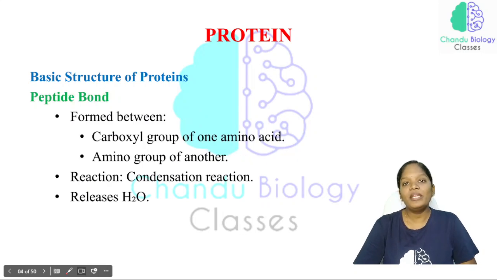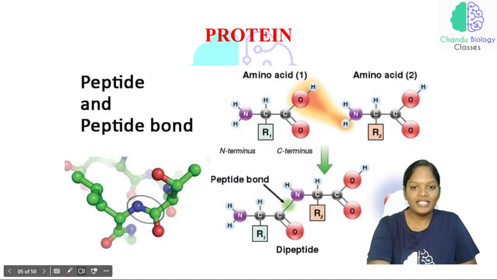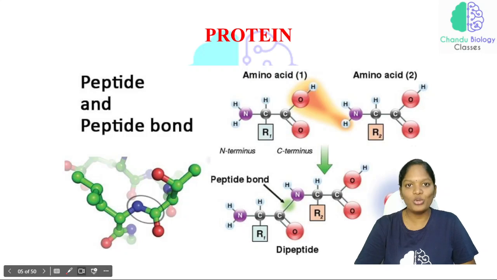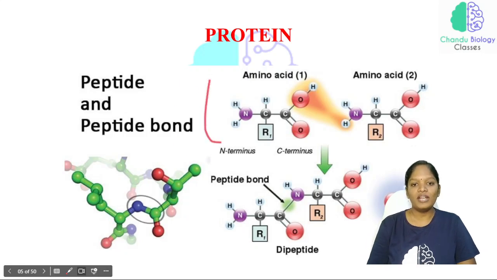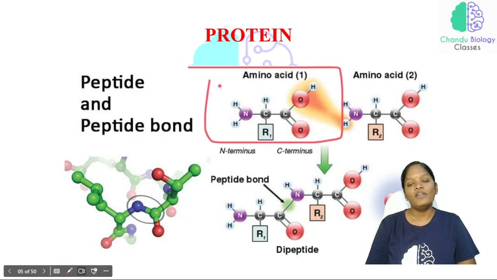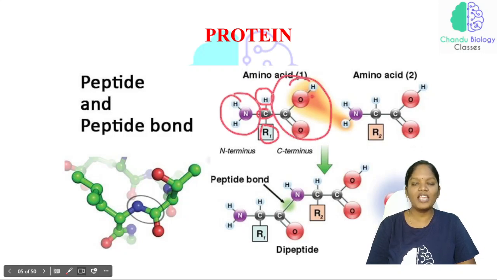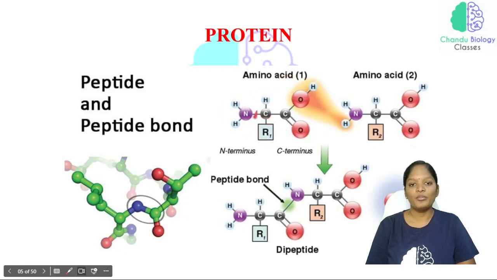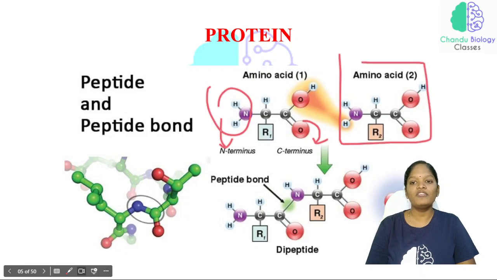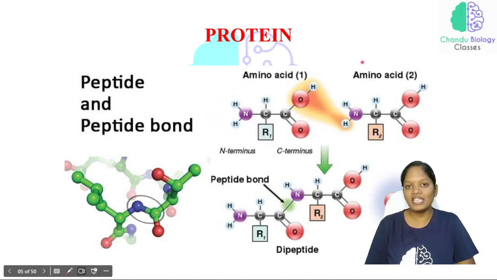Now how is the peptide bond going to form? In the last class itself I showed you this picture. This is one amino acid. We have a central carbon atom, a hydrogen, an R group, an amine group, and a carboxyl group. The amine group is the N terminus, and the carboxyl end is the C terminus, and this is the amino group of the second amino acid.